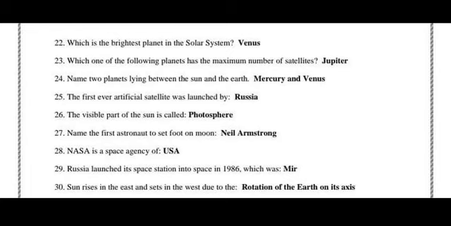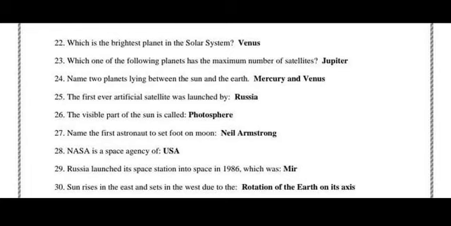Next, which is the brightest planet in the solar system? Venus. This question got repeated. Which one of the following planets has the maximum number of satellites? Jupiter. Name two planets lying between the Sun and the Earth: Mercury and Venus. The first ever artificial satellite was launched by Russia. The visible part of the Sun is called the photosphere. Name the first astronaut to set foot on the Moon: Neil Armstrong. NASA is a space agency of USA.